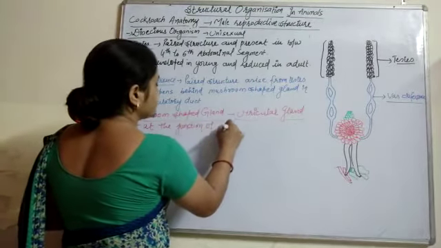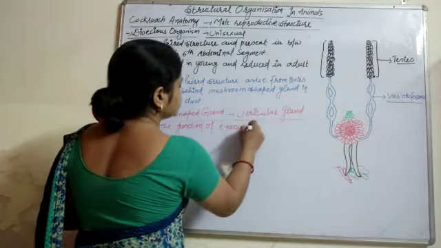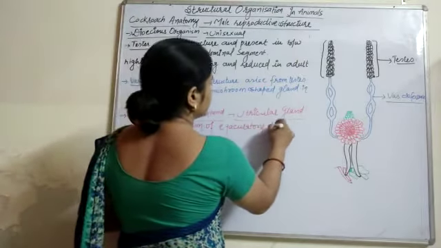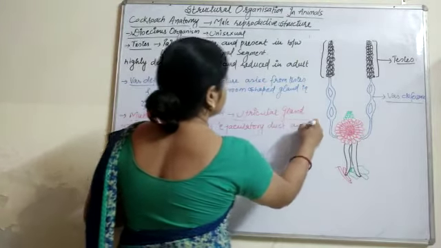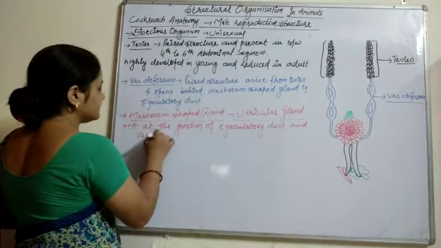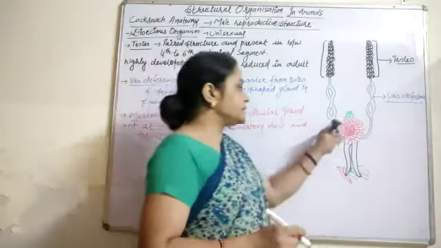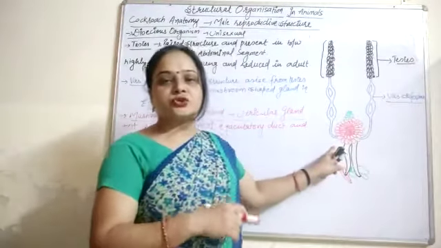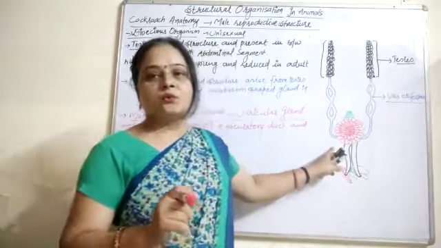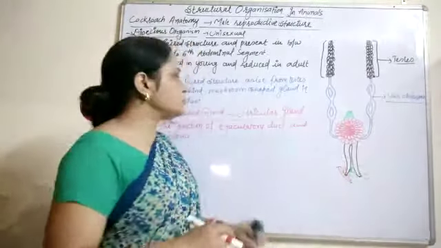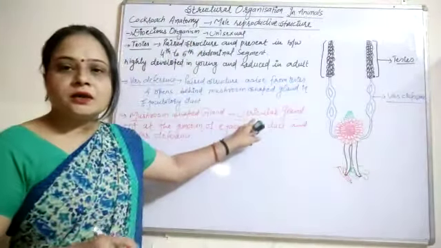So we can label it, this red portion we are showing here is the mushroom shaped gland. It is also known as the utricular gland.